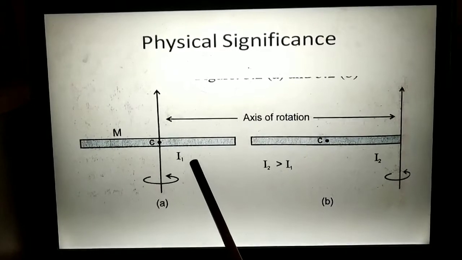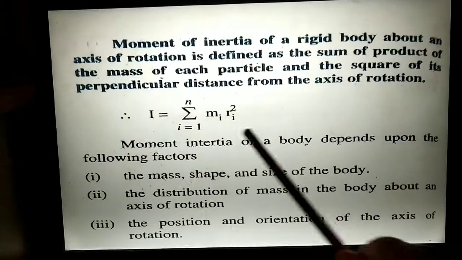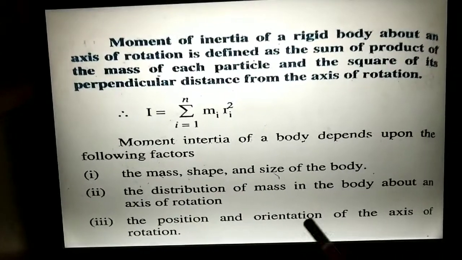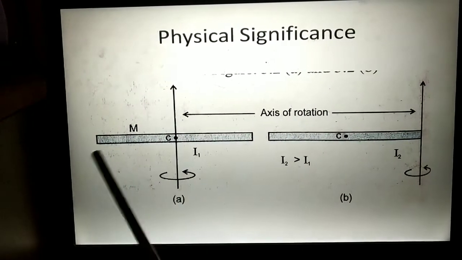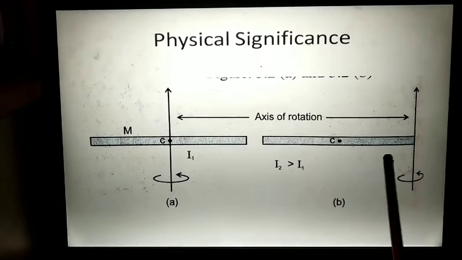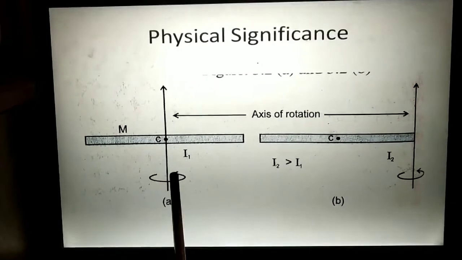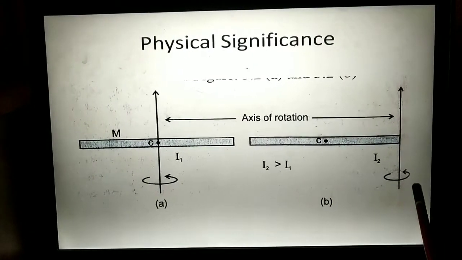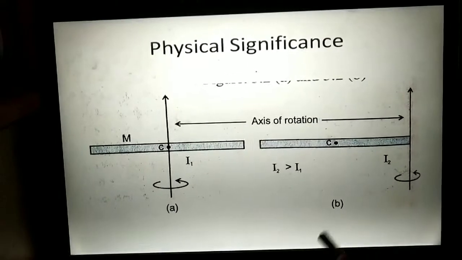So this is the reason why it depends upon the distribution of mass in the body about the axis of rotation. In this case the particles are distributed very close, and in this case they are situated far away. This is the axis of rotation. First it was through the center, now it is at one of the ends of the rod.